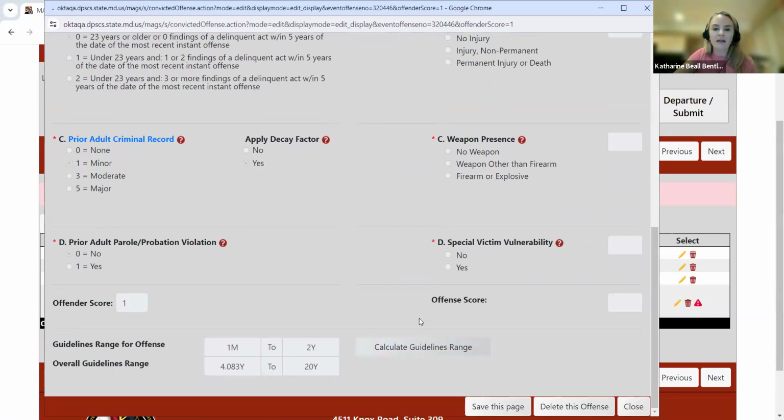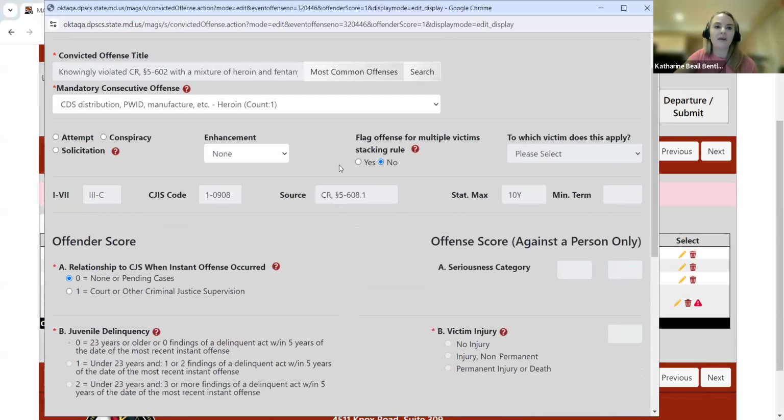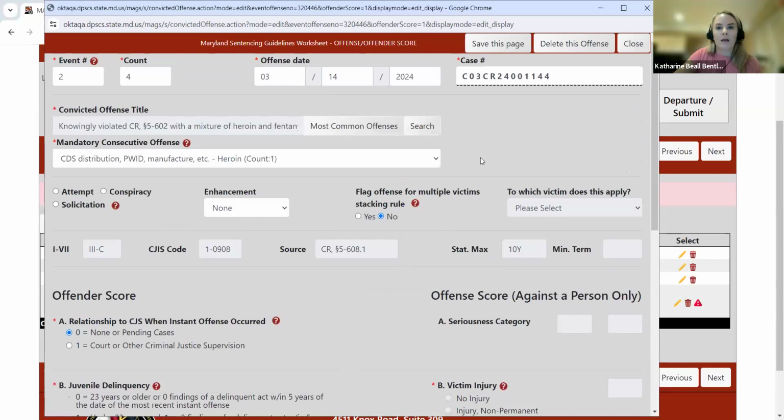And once I link it and click calculate guidelines range, we can see how that increases that upper limit to 21.5 years because it's adding that upper limit from this knowingly violating to the upper limit for the distribution of heroin. So just to note, this is only a select number of offenses that have this language within the statute. So this isn't going to be that common. But again, it's a new feature, so wanted to point it out. If you ever have questions about it, please feel free to contact our help desk.